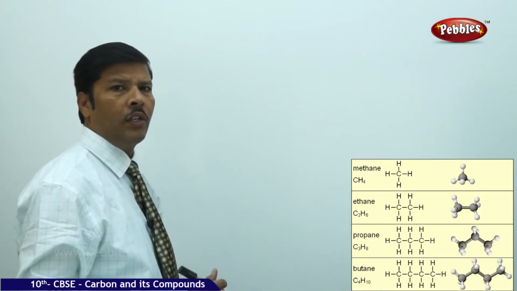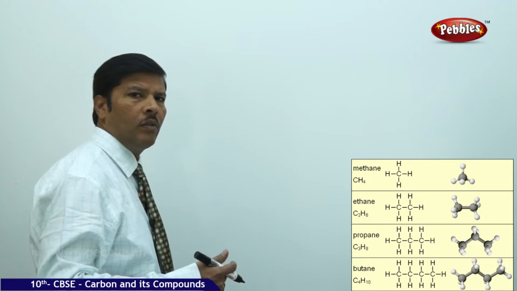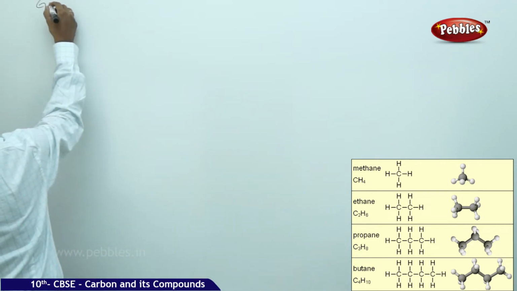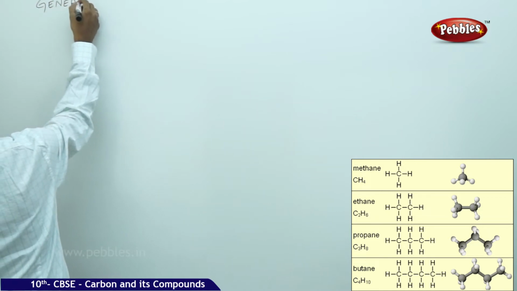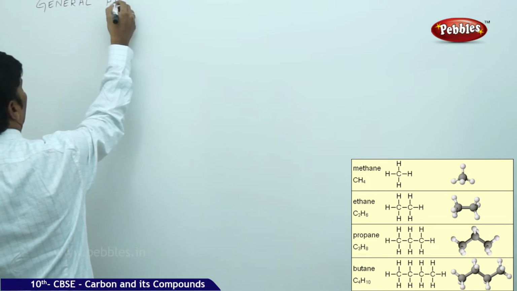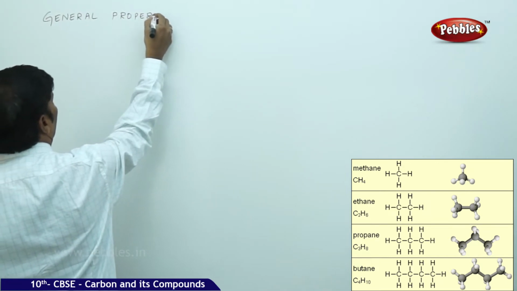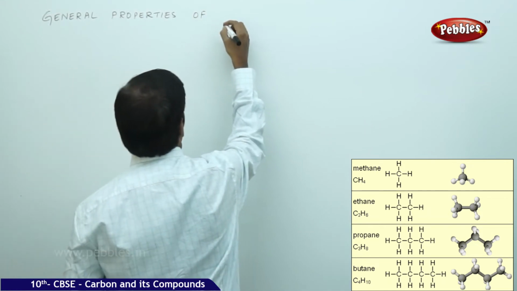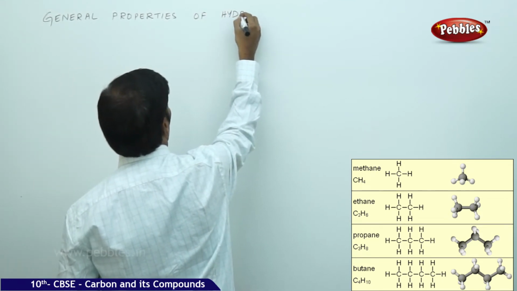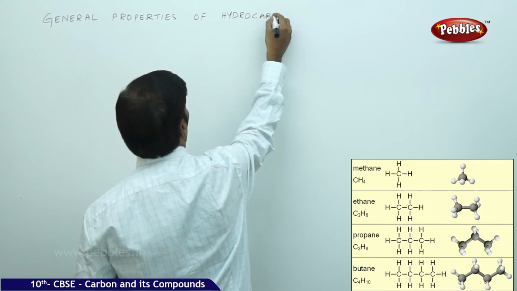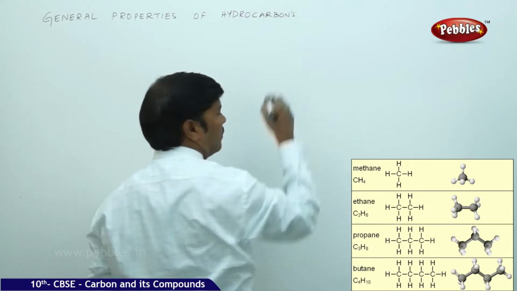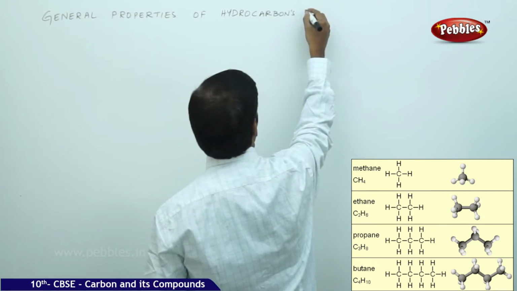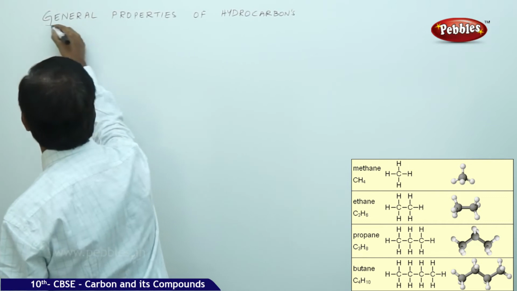So today we are going to continue with the next part of the discussion of hydrocarbons, that is general properties of hydrocarbons, that is alkanes, alkenes and alkynes.